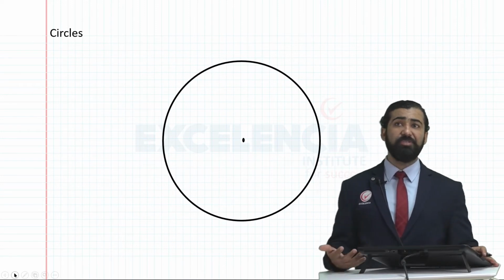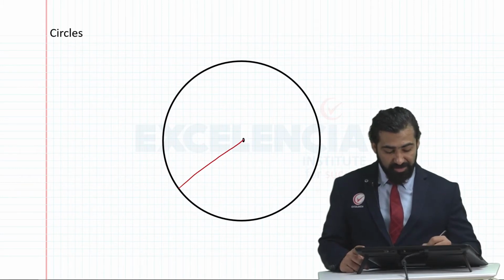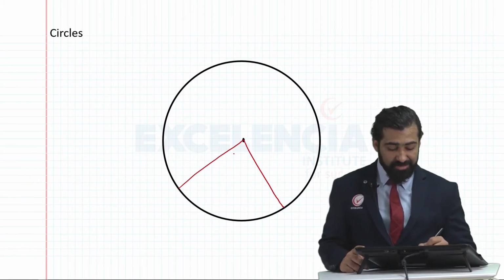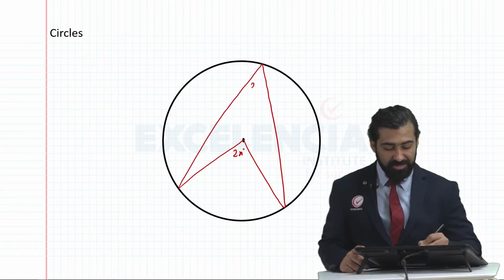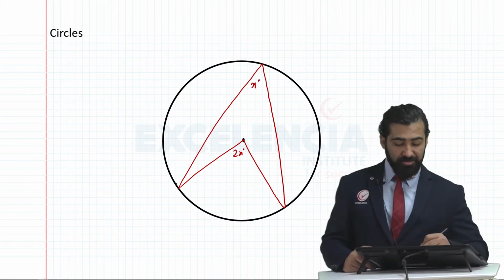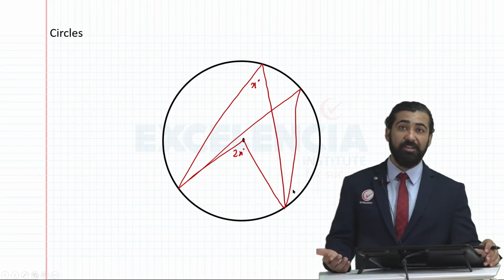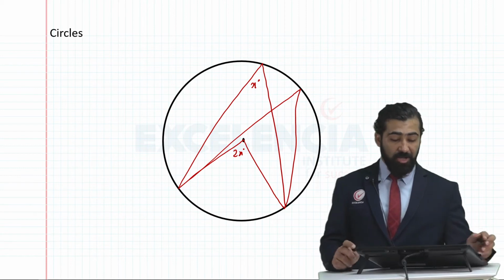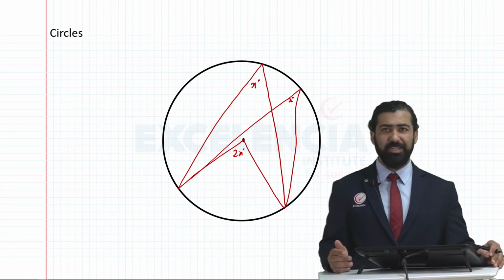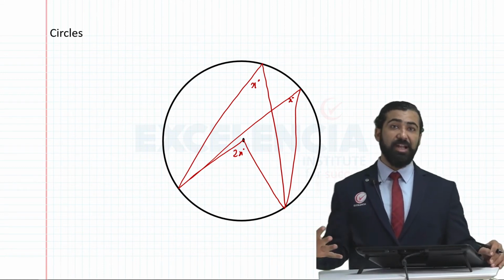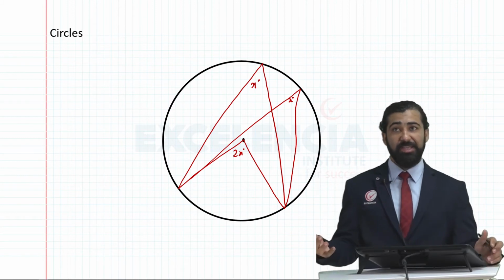Then here onwards we covered in today's class, we studied different theorems of circle. First theorem was, suppose I'm making some angle here, let's say this angle is 2x degree, then the angle on the circumference will be half of this, or x degree. Angles made on the same side of an arc are always equal. Okay, so both of these angles will be equal. As many angles as I make there will be equal. We learned that diameter subtends a right angle on the circumference. We also learned that the angle between tangent and radius at point of contact is 90 degree.